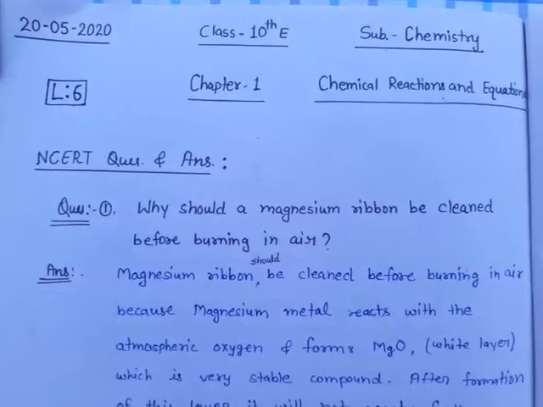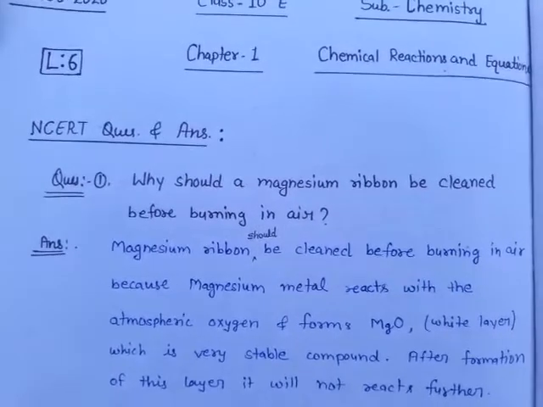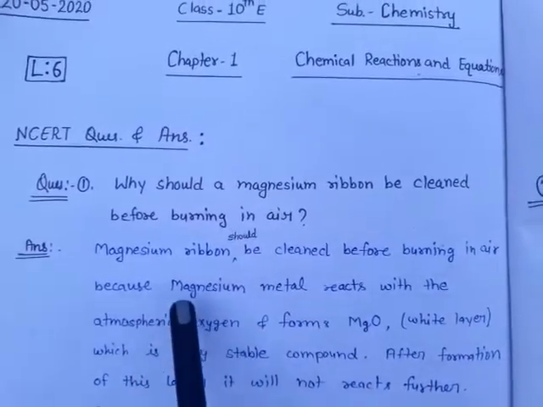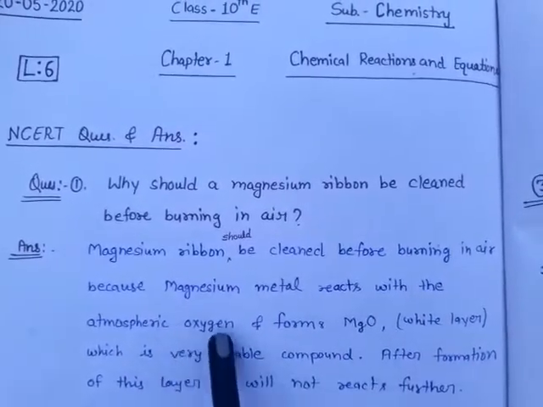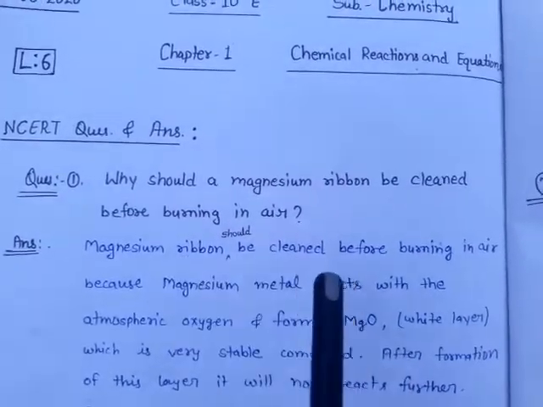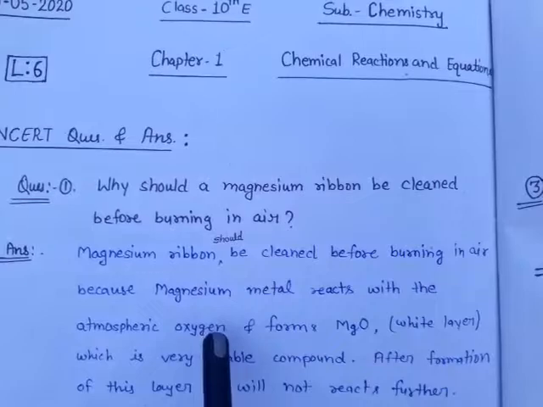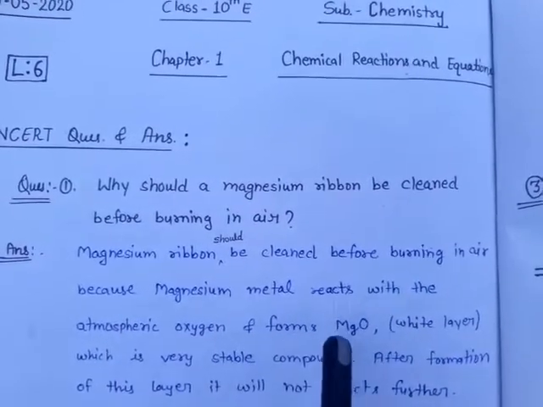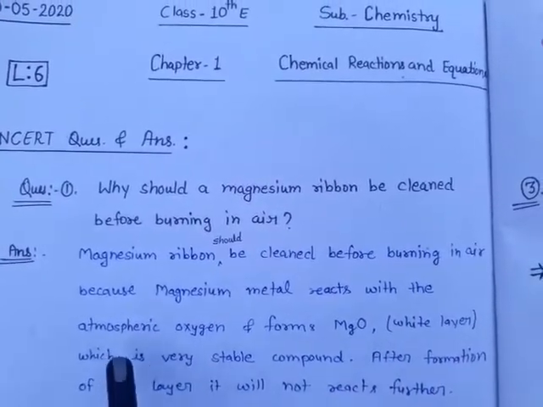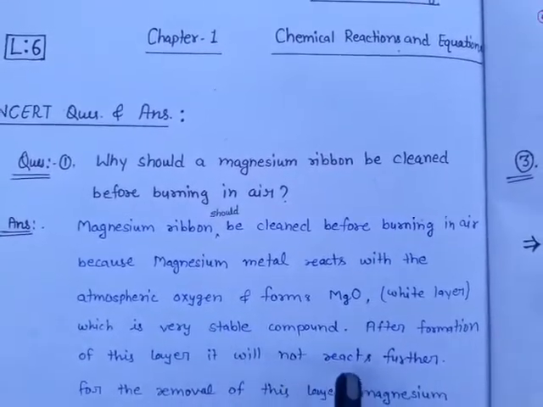Now we move to the first question: why should a magnesium ribbon be cleaned before burning in air? The answer is that magnesium ribbon should be cleaned before burning in air because magnesium metal reacts with atmospheric oxygen and forms MgO. That is, magnesium reacts with the oxygen present in the atmosphere and forms magnesium oxide, MgO, which is a white layer, and this magnesium oxide is a very stable compound, and after formation of this layer it will not react further.